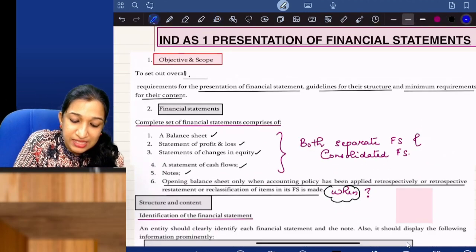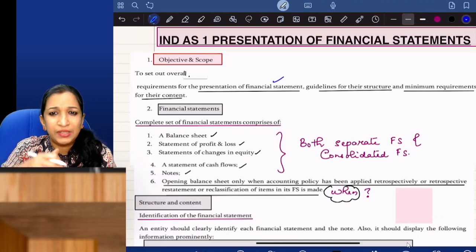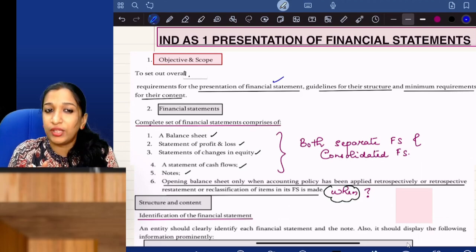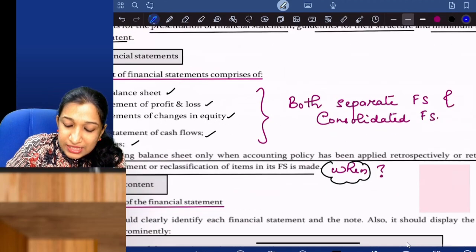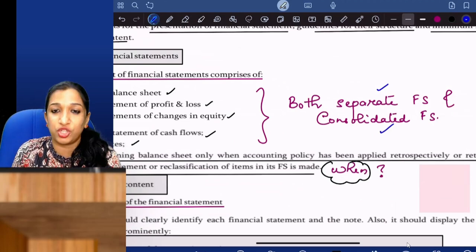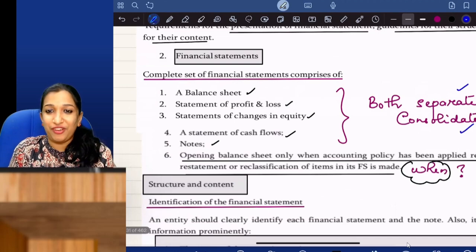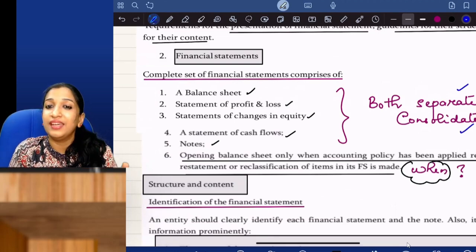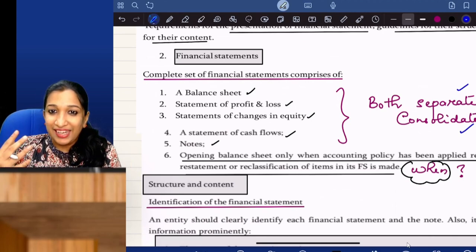The standard gives the requirements for presentation, guidelines for the structure and minimum requirements for the content. Financial statements means both separate and consolidated financial statements; presentation is covered in the standard, not interim financial statements. Both separate and consolidated, but not interim, because for interim we have a dedicated Ind AS.